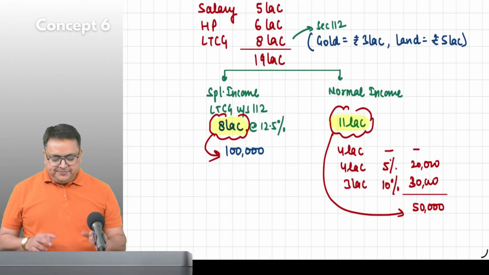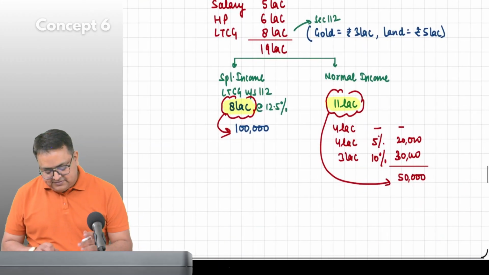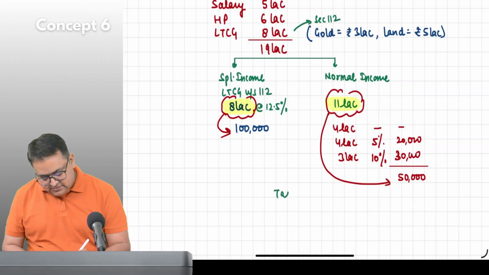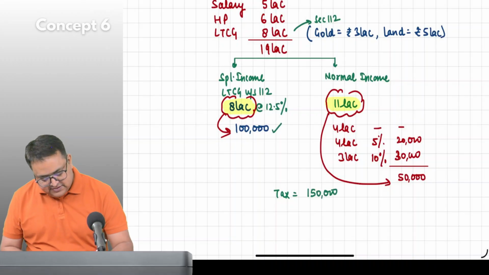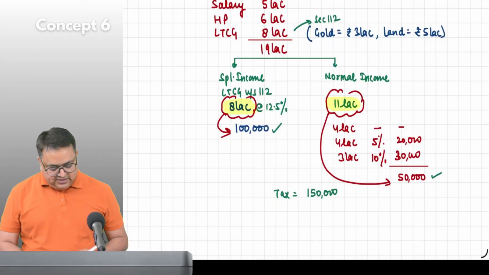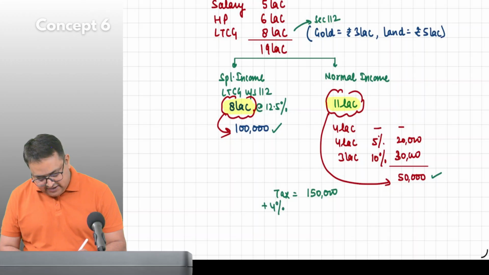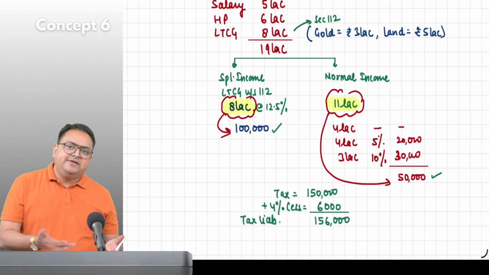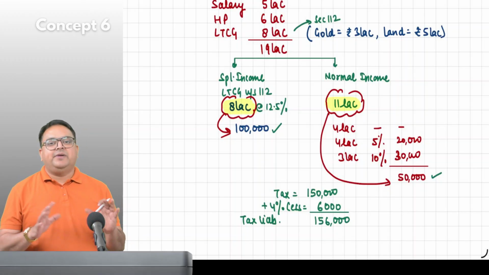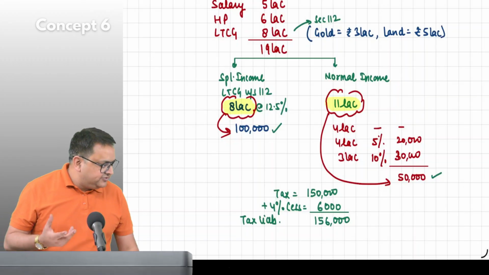Total he earned 19 lakh. Now, how much is the total tax? 1,50,000. Should I stop over here, or should I add 4% cess? 4% cess is 6,000. So 1,56,000. This is called my tax liability. Should I round it off, or is it already rounded off? It is already rounded, so I don't have to apply section 288B. It is already rounded off.